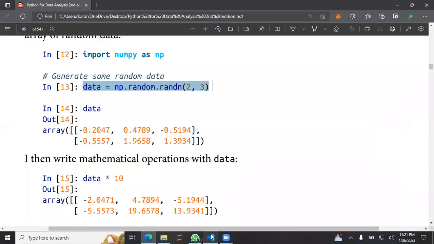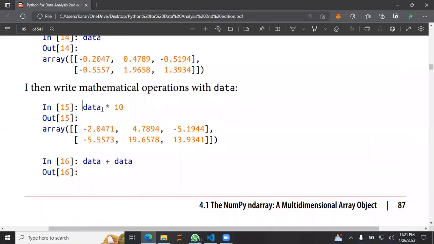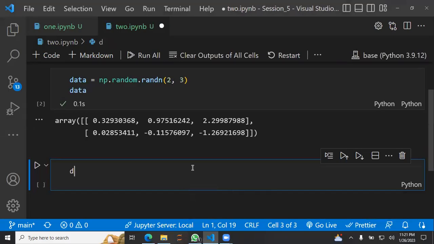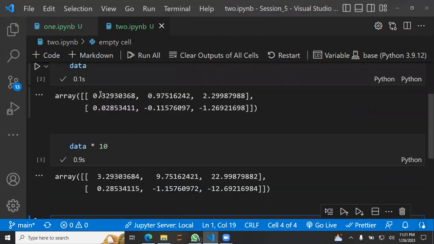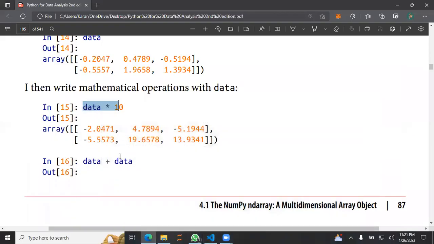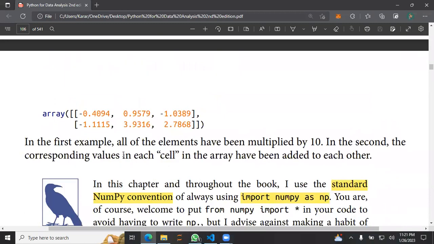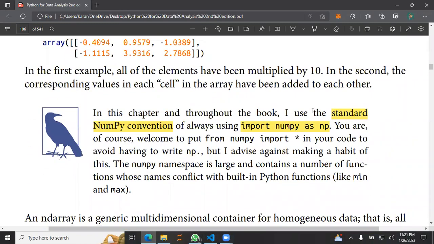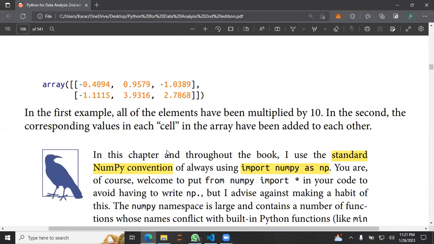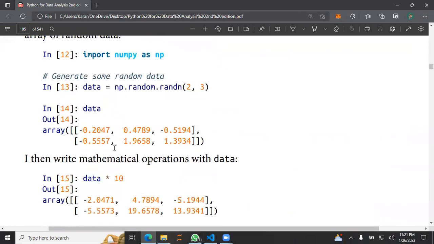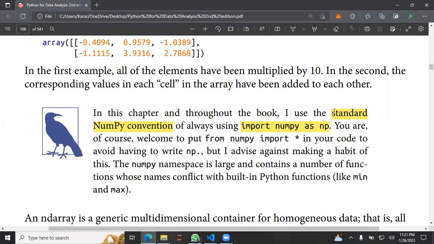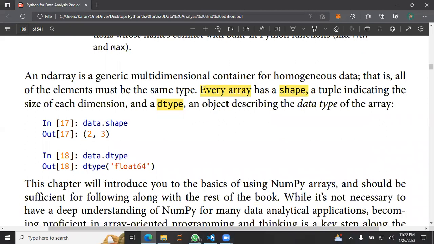But just a quick example of the arithmetic operations, we could just do that. We already saw the example, but let's do that again. Data multiplied by 10, and if you see it was 0.3, now we're having 3 point something. So yeah, quick arithmetic operations, and that's pretty much of it. That was just a quick start of NumPy. But here we have something important. Standard NumPy convention, import NumPy as np.